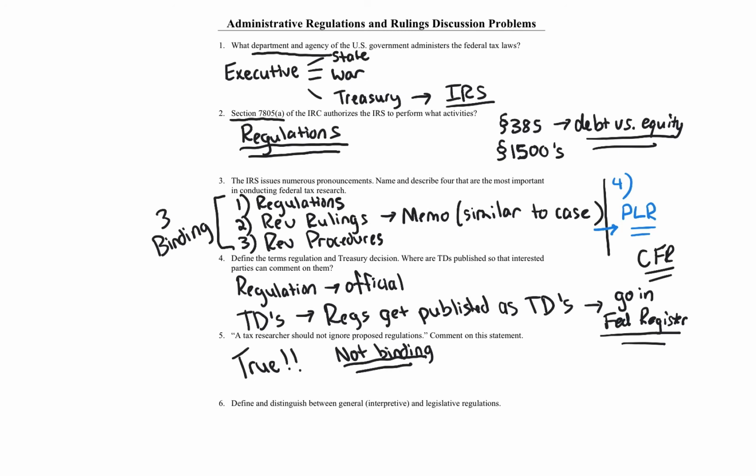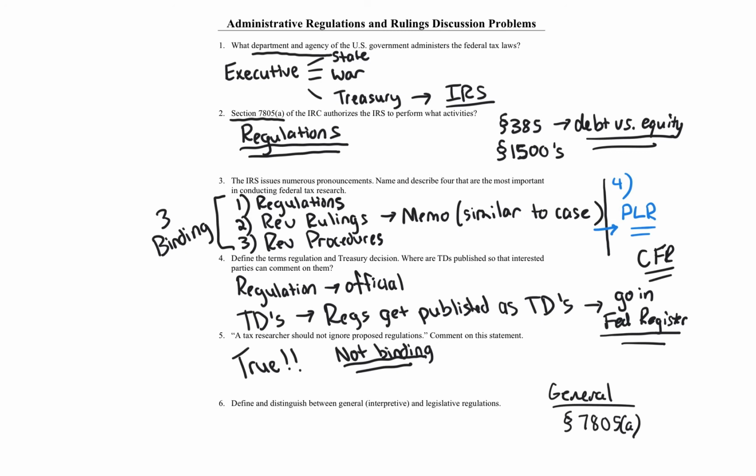Okay, question 6. Define and distinguish between general, interpretive, so general and interpretive are the same, and legislative regulations. So general regulations, also known as interpretive regulations, are issued under the general authority granted to the IRS to interpret the language of the code. So we're talking about Section 7805(a). That is that general grant of authority.